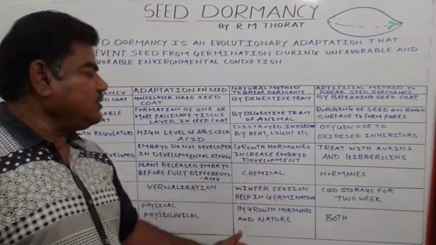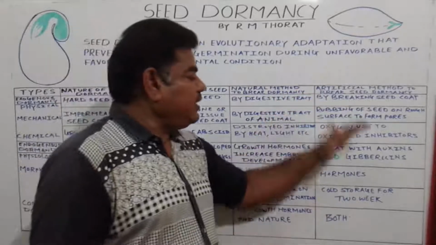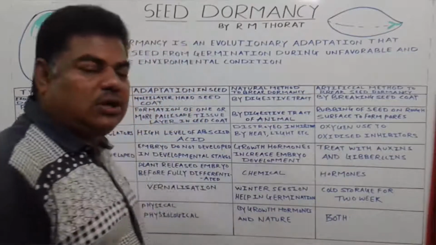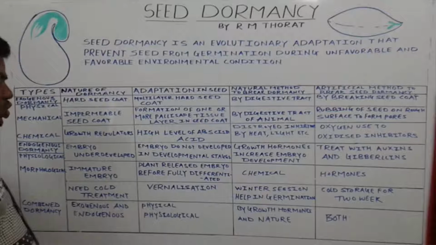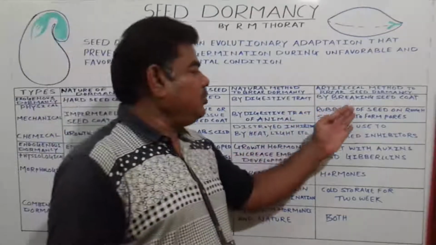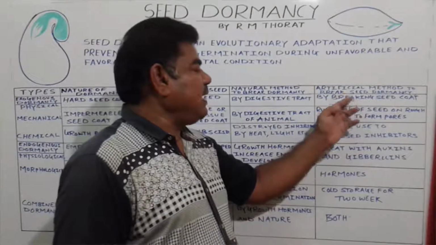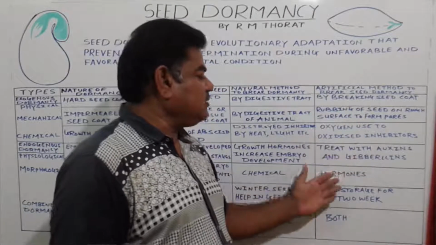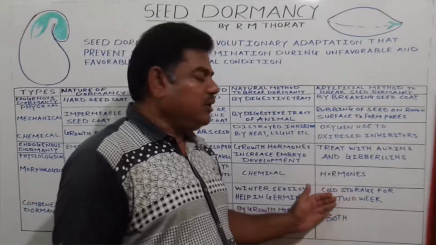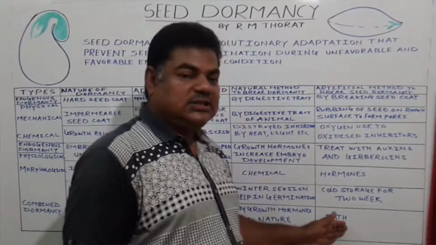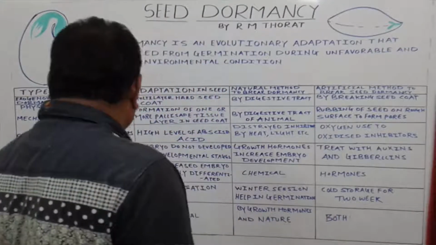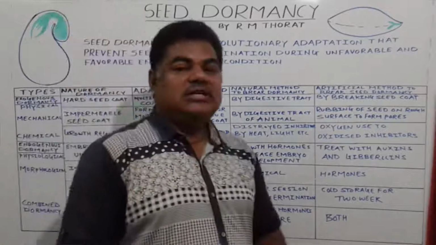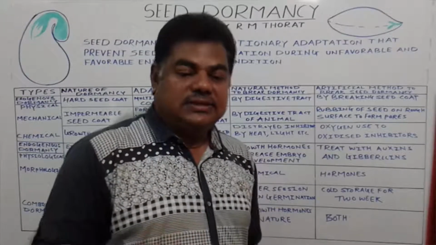And we use various methods to break these combined dormancies. We use breaking of seeds by hammer, by any tools like this, by using chemicals, by hormones, or by cold treatment. We treat such dormant seed, and the seed dormancy gets released.